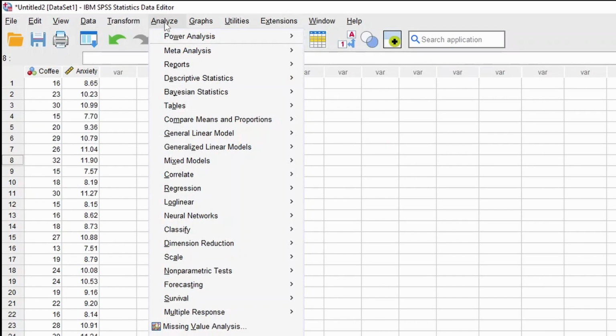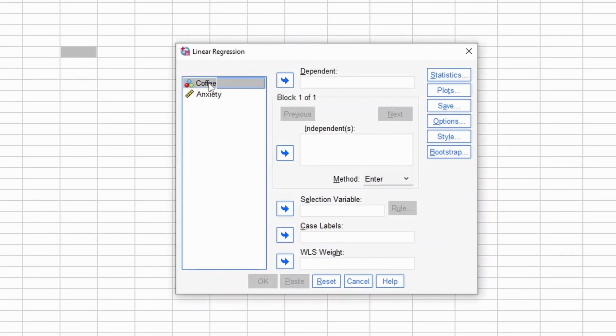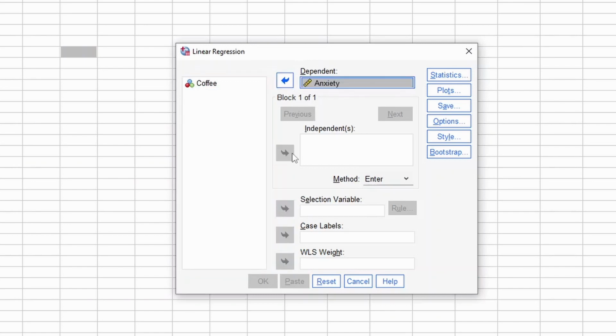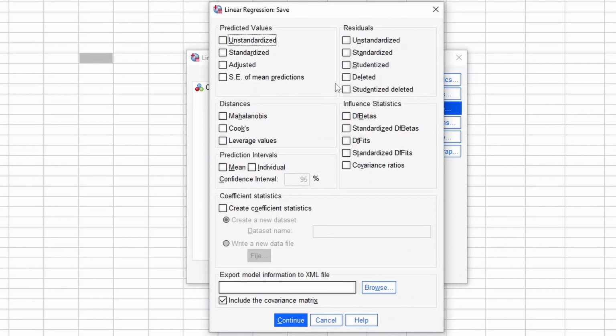We go up to Analyze. We go down to Regression, just like we've been doing. We're going to go to Linear, just like we've been doing. Our dependent variable is anxiety. Our independent variable is coffee consumption. We're going to go over here, and we can put Save on here. And if we save it, it says predicted values. You can see this right here. I'm going to put unstandardized because I want the actual value. Standardized means something else, which we'll talk about way later in videos farther down the line. But right now, we're just trying to get the basic idea done.